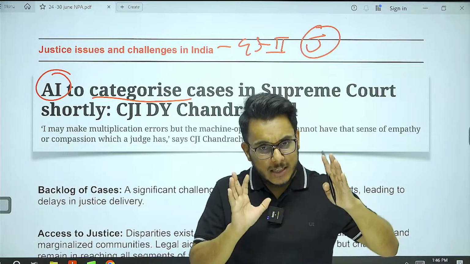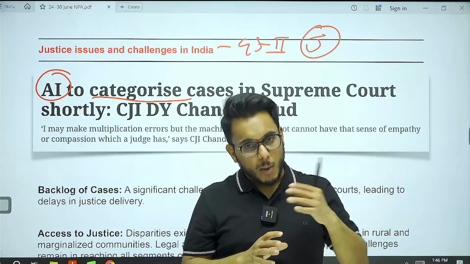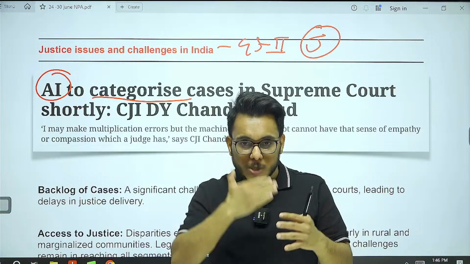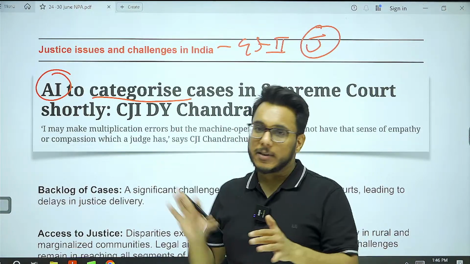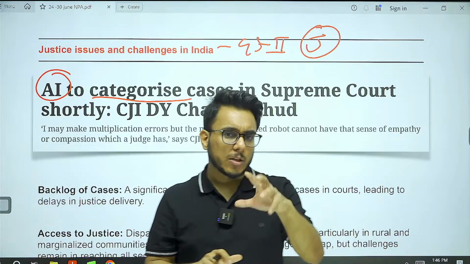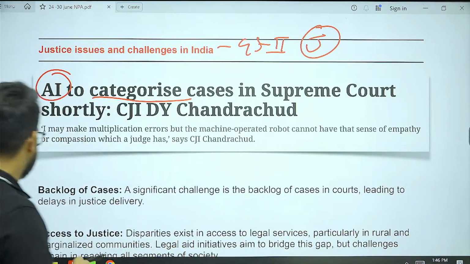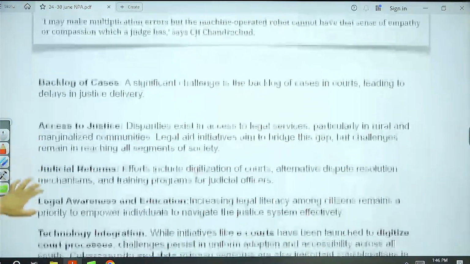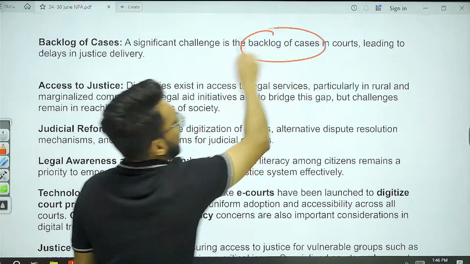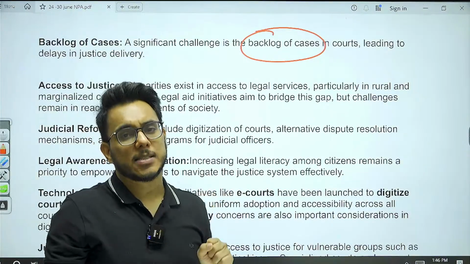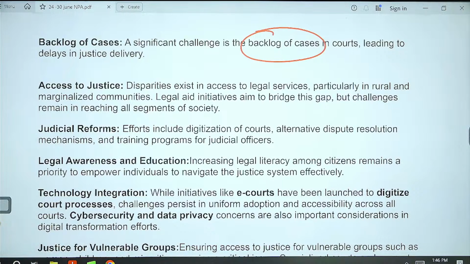In this article, we are going to see an overview of the problems associated with the judiciary and the possible solutions. I am sure that by covering this article, your theme on the judiciary will get absolutely clear. So let's discuss. First of all, there is a huge backlog of cases in the Indian courts. Around 3.5 crore cases are pending in the judiciary.